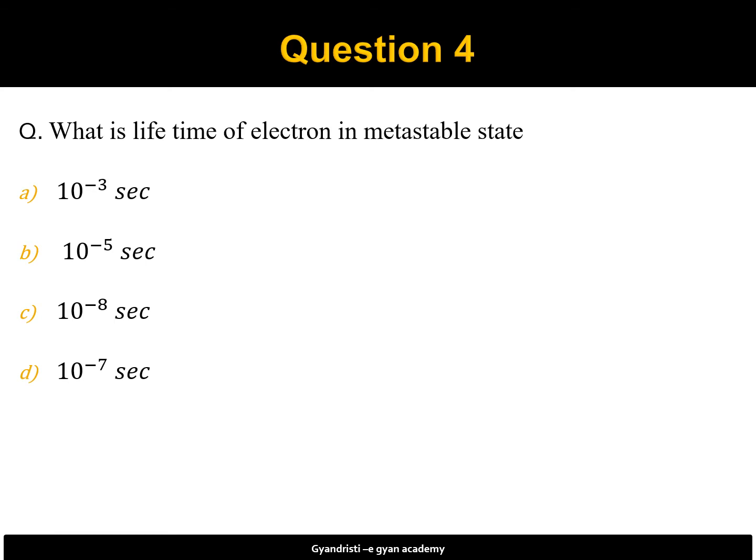Question number 4 is what is lifetime of electron in metastable states? Metastable state is the state where electron stays for a longer time, and typically the lifetime of metastable state is of the order of 10 to power minus 3 seconds. So the first option is correct.